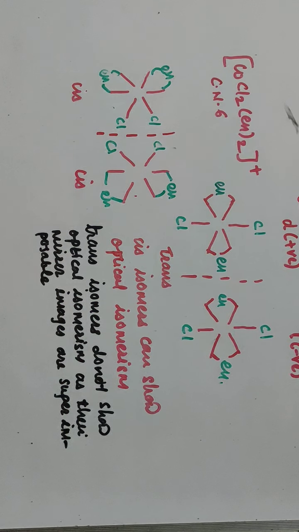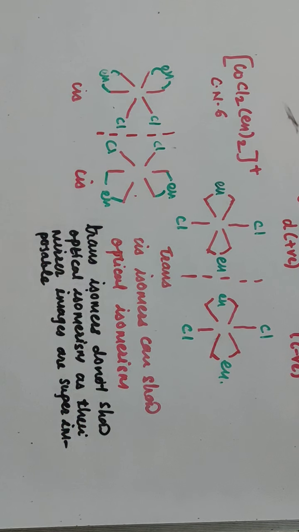But in case of cis isomer, the mirror images are non-superimposable, so they can show the optical isomerism here.